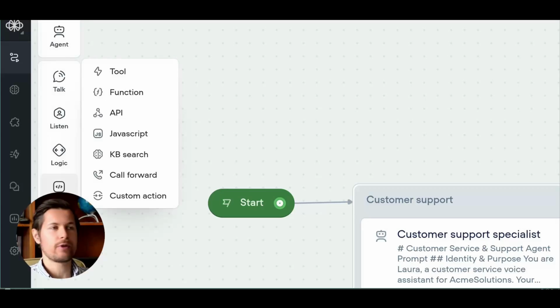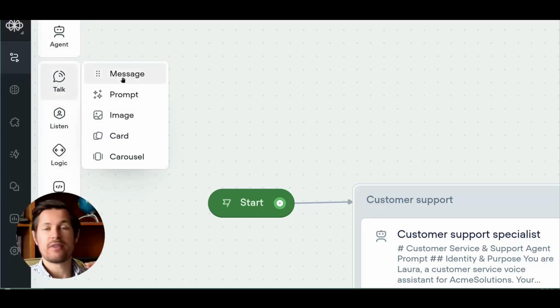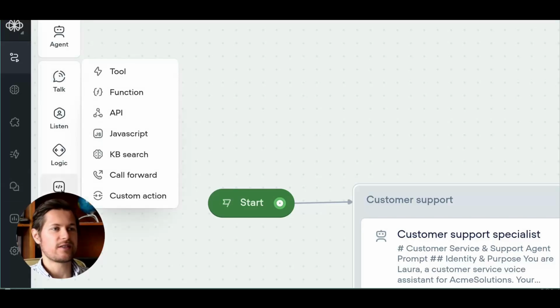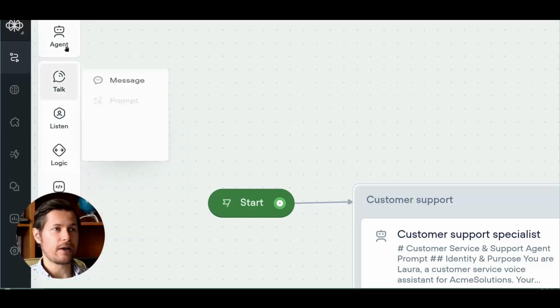Now we will use the agent step here because it combines all of the other tools into one step. So we don't have to worry about specific messages, because the AI agent will know what kind of messages it should write to the client based on the conversation. Also, we won't need a specific step that calls an API, because the AI agent will know when to do this. So think of the agent as kind of like a higher level diagram that encompasses all of these.